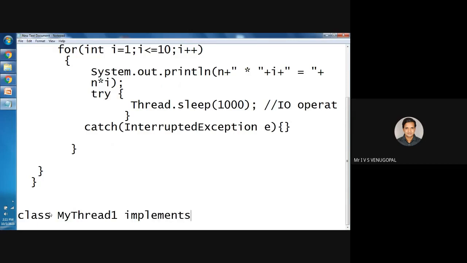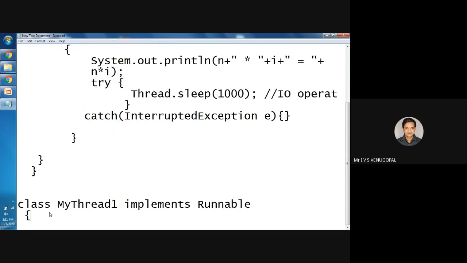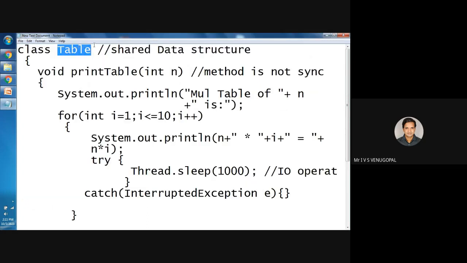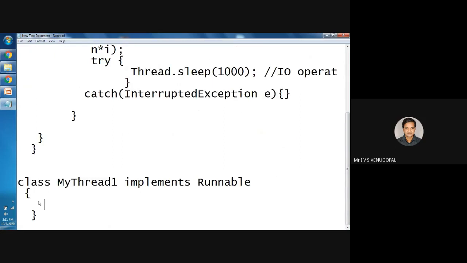We already know how to create threads. Class MyThread1 implements Runnable. This thread needs to access the resource. Shared data structure means the data structure needs to be used by more than one thread. To use this resource in my class, I need to create a reference.